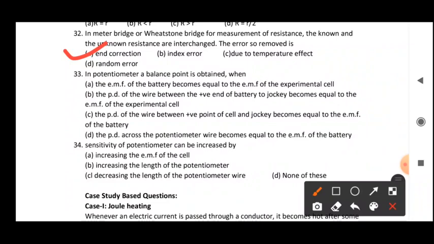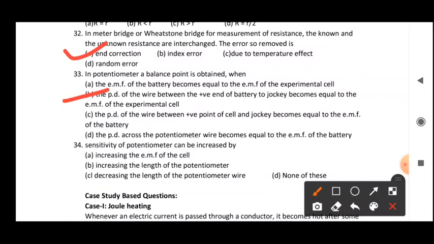As you have done experiments in the laboratory on the potentiometer, while detecting the null point or balance point, you are detecting the condition where the deflection in the galvanometer becomes 0. So no current is passing at that time. Whenever current becomes 0, the terminal potential and the EMF of the experimental cell become equal. So the second option is correct here.